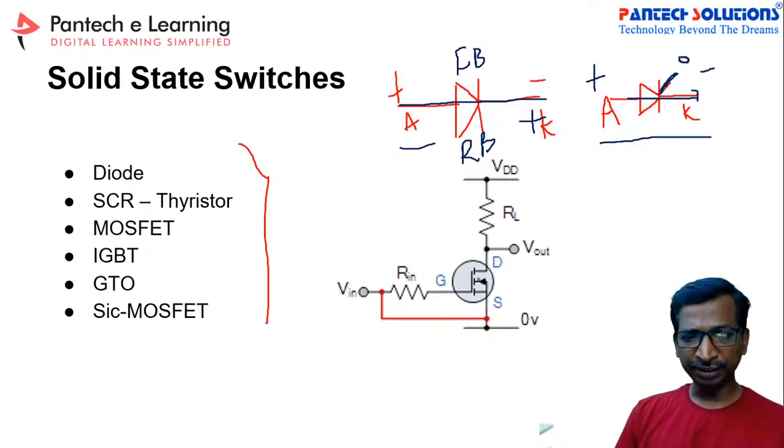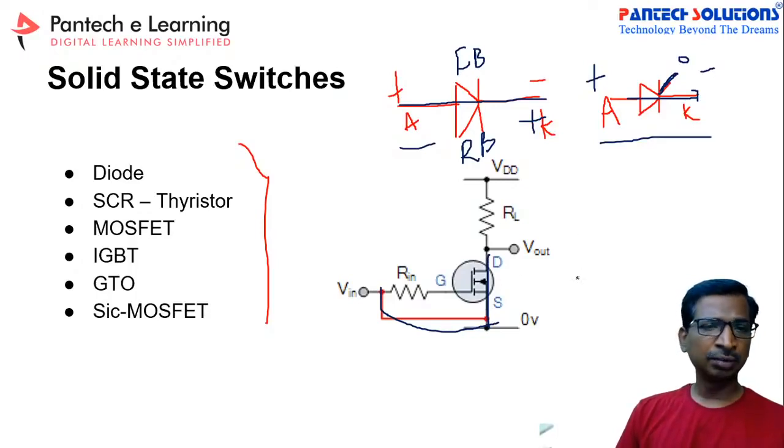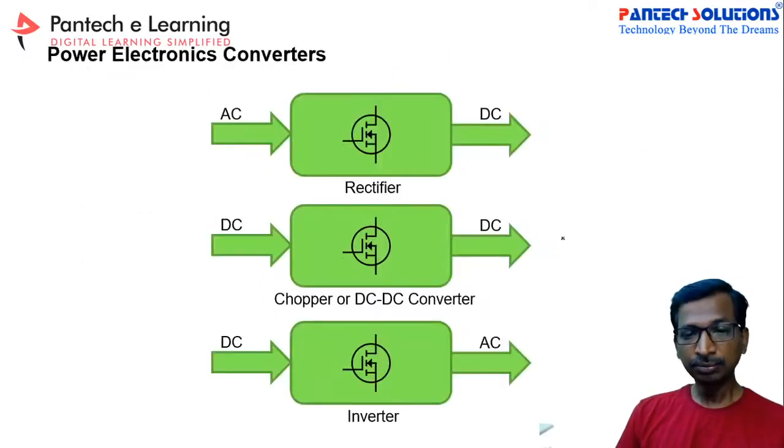Similarly, for the MOSFET, if you apply the gate voltage, that is the gate to source voltage, it will act as a switch. Otherwise, it will be an open switch. Right? So this is the very basic working principle of solid state switches. Now we are going to use these switches to get a desired output voltage.